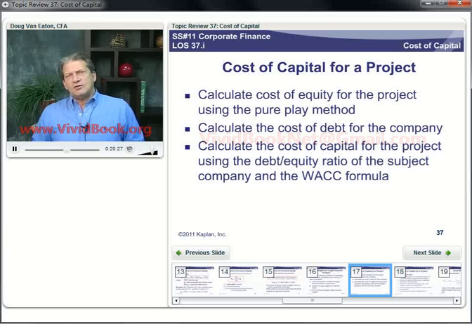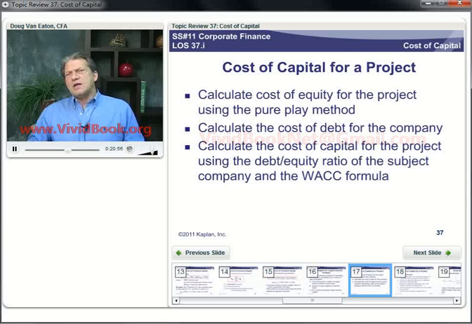So here's the steps. We find this pure play company, we get the beta of its equity. But now the beta, or systematic risk of its equity, is going to change with its amount of leverage. And so since our company may have different leverage than the other company, what we do is unlever that beta to what it would be if the company were all equity.